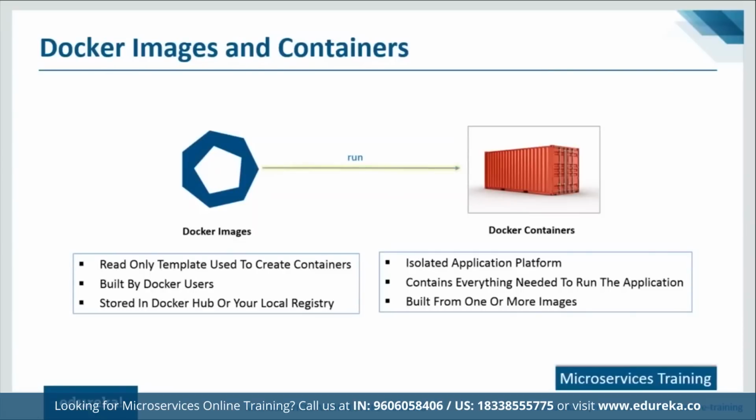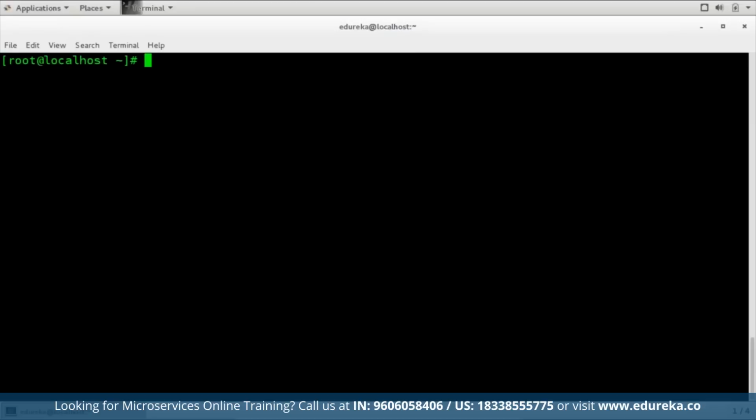So let me just quickly open my virtual machine and I'll show you a few basic commands of Docker. So this is my CentOS virtual machine, guys. Over here, I've already installed Docker. So let me just go ahead and quickly start Docker. The command to start Docker is systemctl start docker. So it has started now. Let me just clear my terminal again. And now I'm going to try out a few commands and then exit the container.